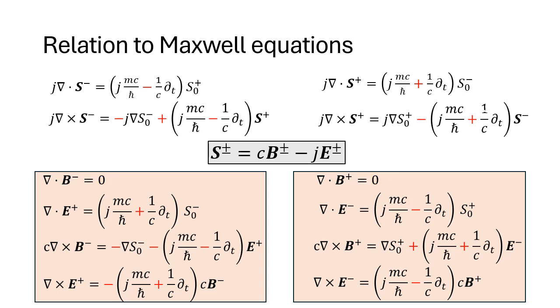Additionally, note that these equations are essentially describing the underlying physics of the Dirac equation. Hence, the vague bi-spinor wavefunction terminology can be replaced by electromagnetic-like terminology. Let me repeat that. These equations are essentially describing the underlying physics of the Dirac equation. This formalism replaces the vague bi-spinor wavefunction terminology by electromagnetic-like fields with the introduction of two new scalar fields, S0 plus and S0 minus.